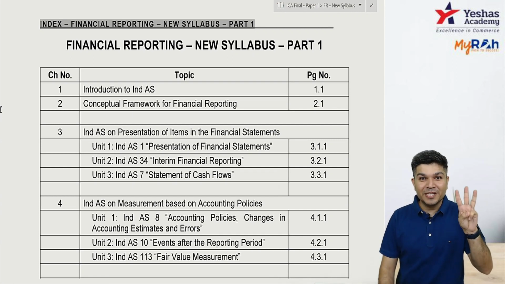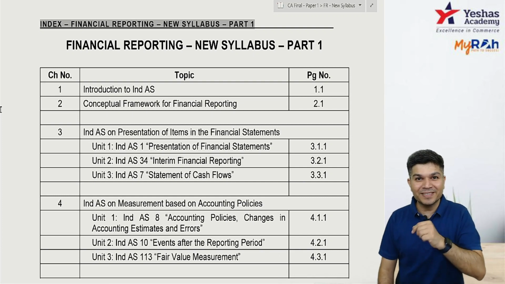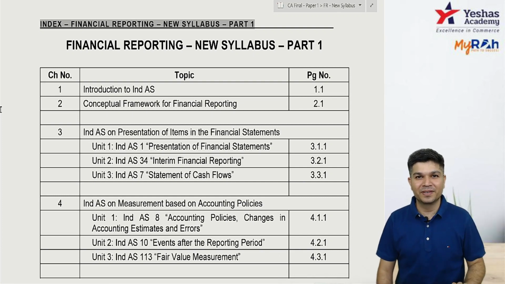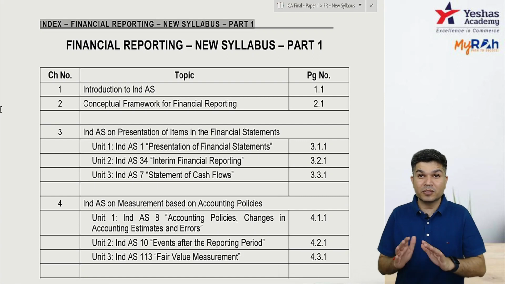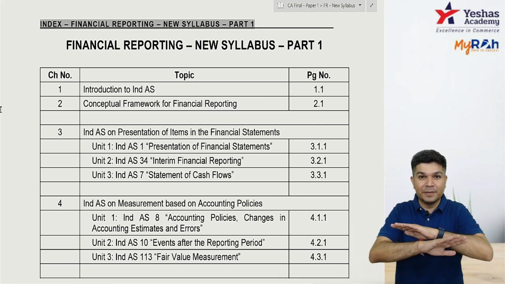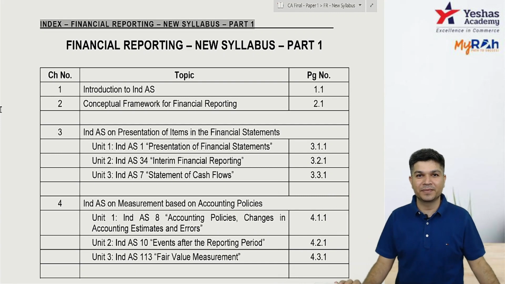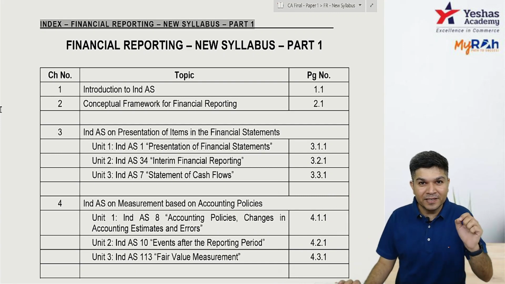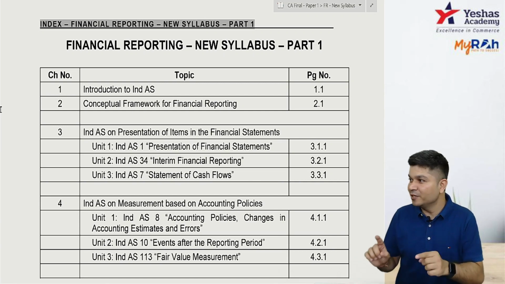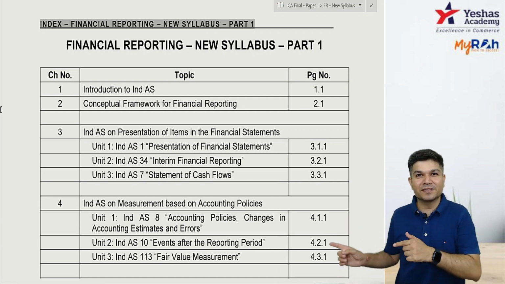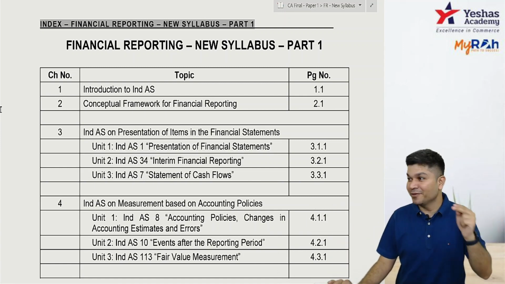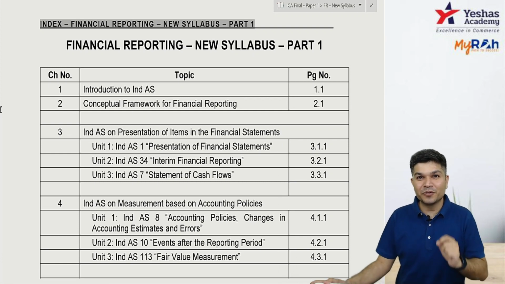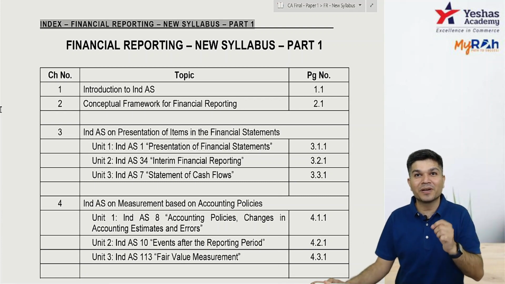And third, give equal justice to your coaching as well as your articleship. It should not be like you're giving all the time to your articleship but not giving time to your coaching. I'm not telling you to give more time to this or that, I'm just saying balance both very properly. The day you're ready to miss your articleship should be the day you're ready to miss your class also. If I miss my classes but go to articleship, that's not fair. So ensure you're giving justice to both, articleship as well as your lectures.